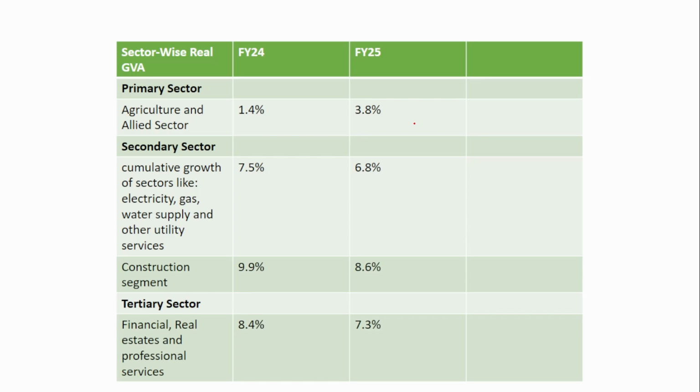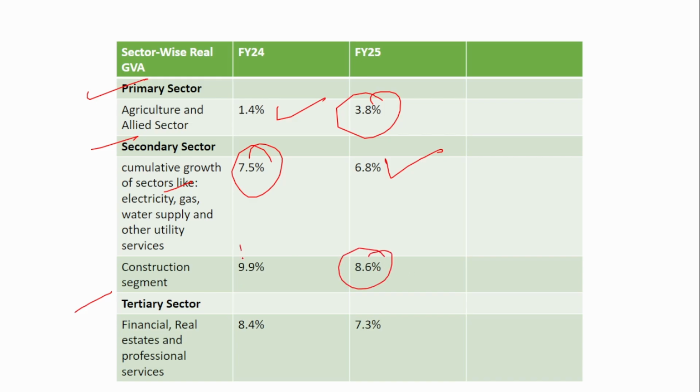Next, we know that majorly there are three sectors: primary, secondary and tertiary. The primary sector is agriculture and allied. Here it is expected to grow at 3.8%, higher than the 1.4% growth observed in financial 24. Similarly, the secondary sector, which includes electricity, gas, water supply and other utility services, is expected to grow at 6.8% compared to 7.5%. The construction segment is also expected to grow at 8.6% compared to 9.9%.